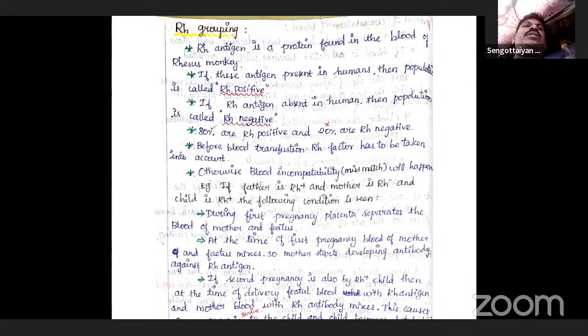Rh grouping is a rhesus system. The rhesus system was discovered by Landsteiner and Wiener in the year 1940. ABO blood group was discovered by Landsteiner, but the Rh system was discovered by Landsteiner and Wiener in 1940. The Rh factor only determines whether the blood group is positive or negative.